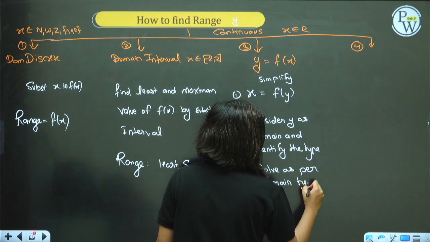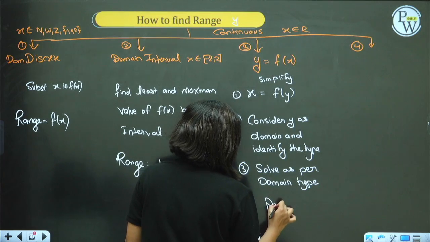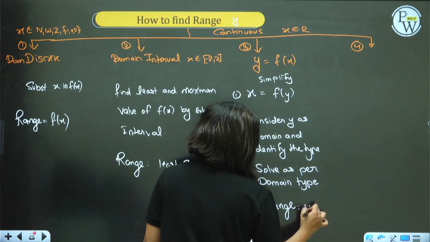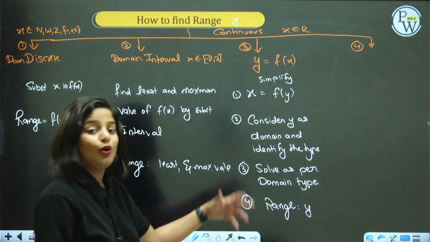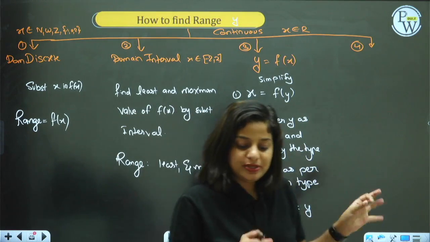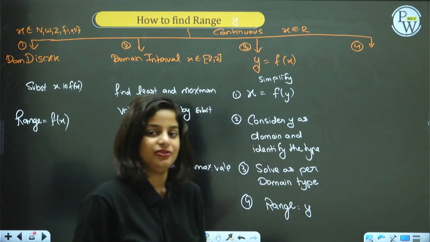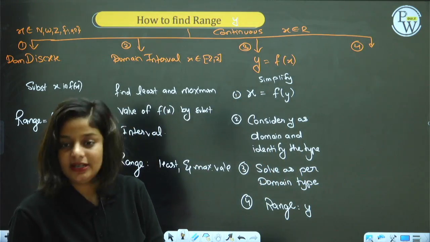Write this, guys, it will be very helpful. Solve as per domain type, and whatever answer you get will be the range. Whatever answer you get on solving the domain from the previous chart, you will use the previous chart to find the value of y, and whatever y you are getting, that's the range. That is the third method.